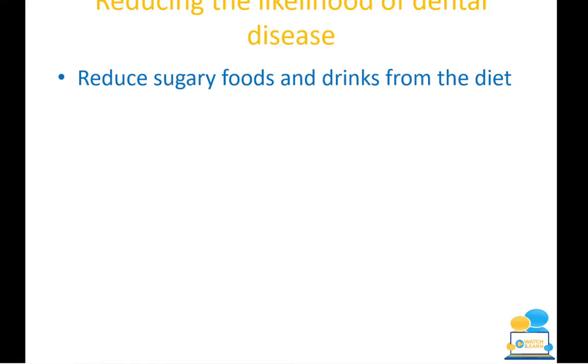So how to reduce the likelihood of dental disease? You're looking at reducing sugary foods and drinks from the diet. So you're looking at reducing the likes of your dried fruit, which is always full of sugar, because then that prevents the little nasty microorganisms like your bacteria and fungi from growing on them. You're looking at reducing ice cream and the likes of custard, sweets and jellies, and your crisps. You're also looking at reducing the likes of orange juice. If you're drinking the likes of Coke, you're going for Diet Coke and Diet Pepsi, all those kind of diet ones which are lower in sugar and sometimes have no sugar in them.